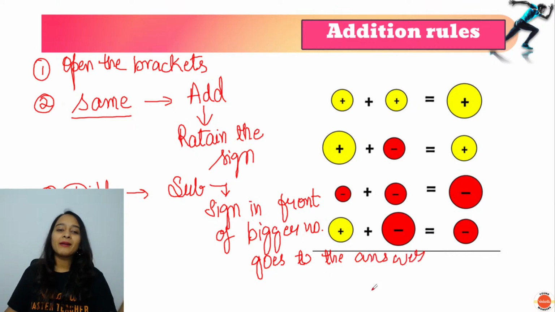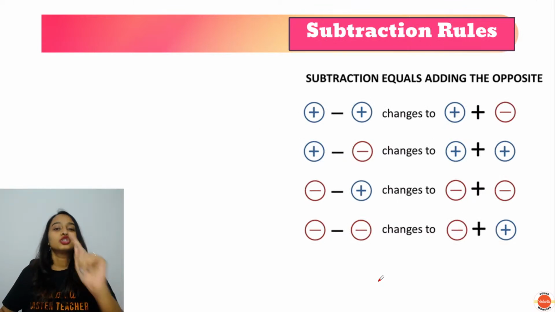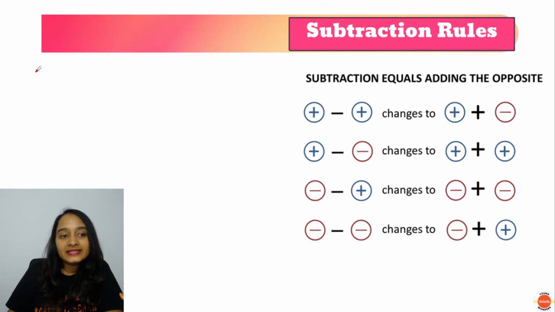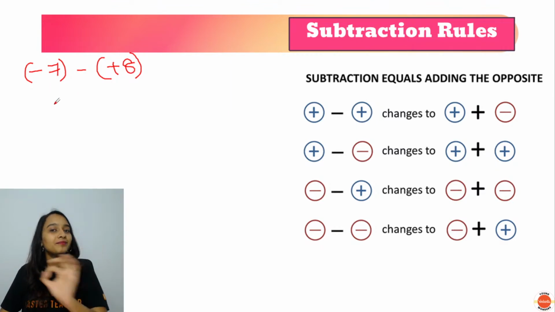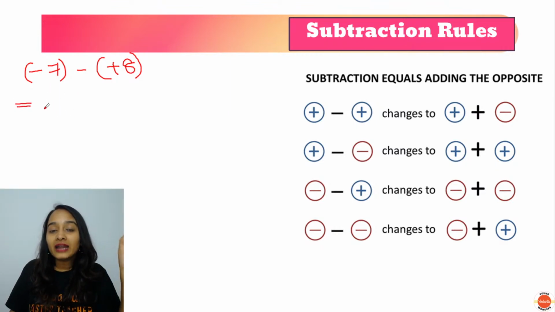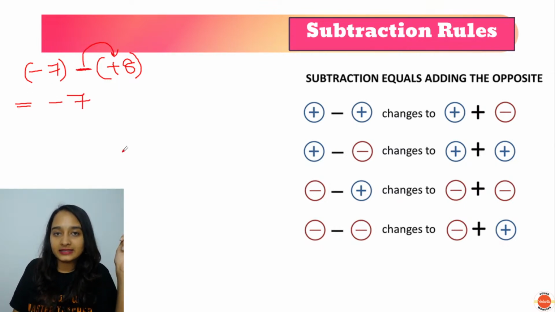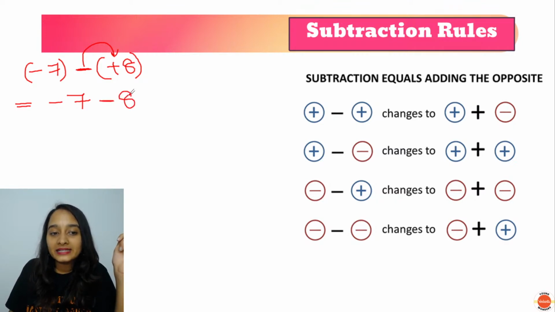Now you must be thinking, ma'am, you have written so much, but I am not understanding anything. So let me give you an example. Let's take -7 minus of +8. So what are you doing here? You're subtracting -7 and +8. But before that, what do we do? First, open the brackets. -7 minus of plus will give you -8.